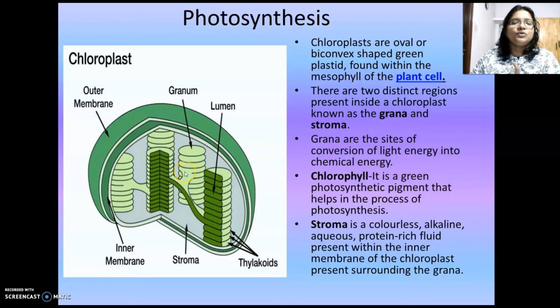So the matrix can be divided into two: the grana and the stroma. Is it clear? Chlorophylls are present inside the thylakoids of the grana.